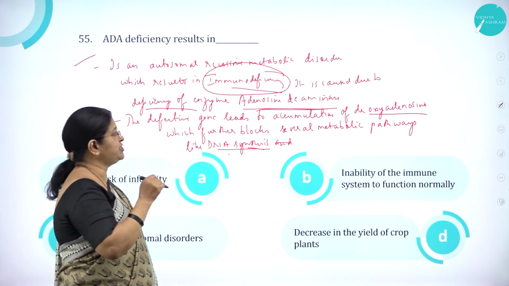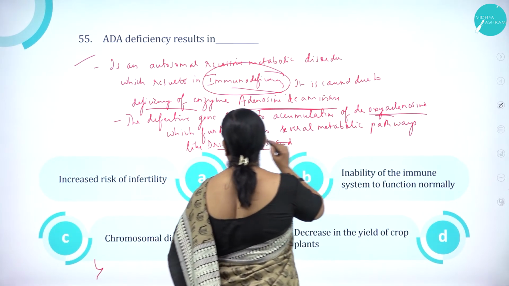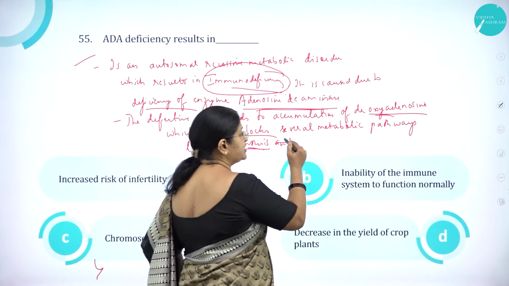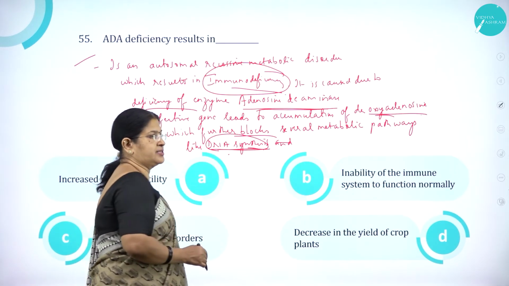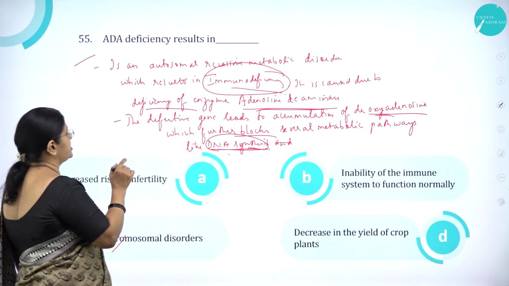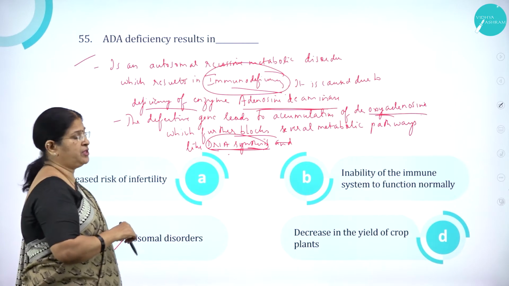So the defective gene leads to accumulation of deoxyadenosine, which further blocks several metabolic pathways like DNA synthesis. So ADA deficiency results in inability of the immune system.